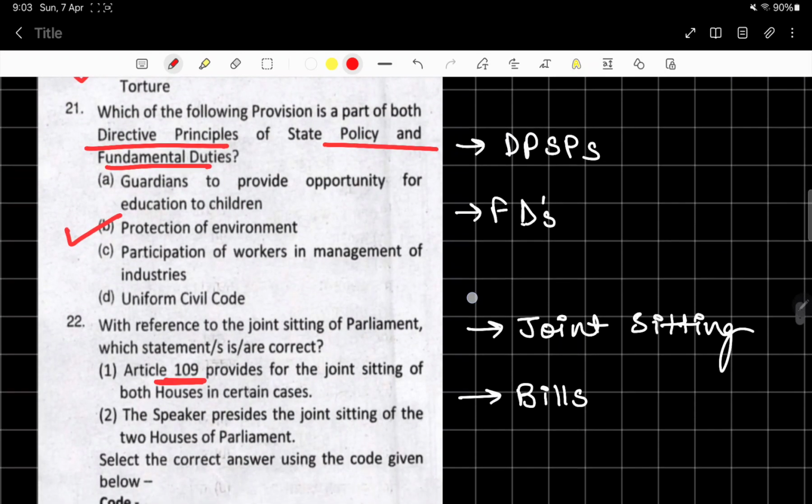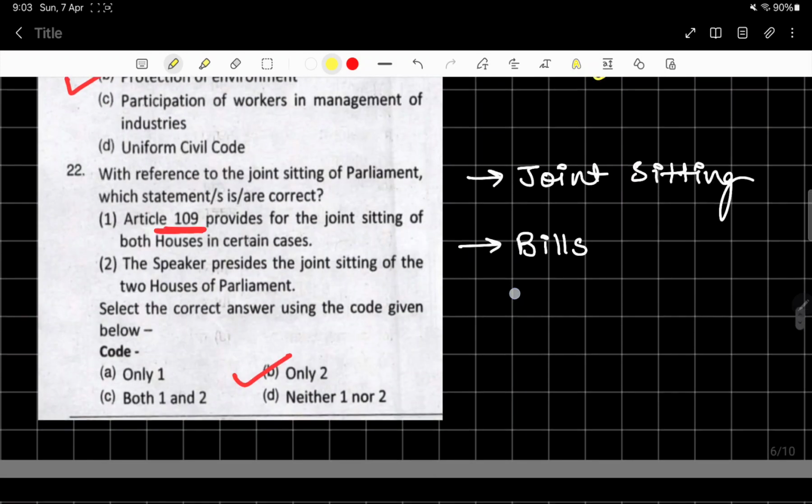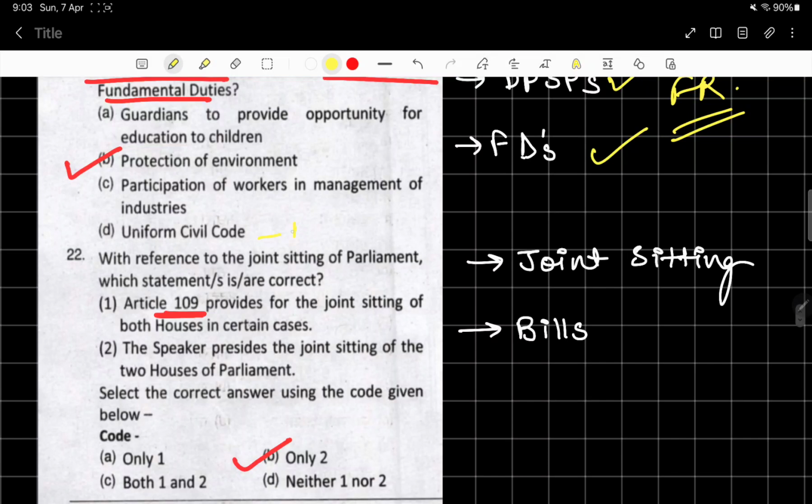Which of the following provisions is a part of both directive principles of state policy and fundamental rights? I told you that DPSP, FD and FR, these are very important and we need to look into this topic thoroughly. Uniform Civil Code article, which article does it come under?